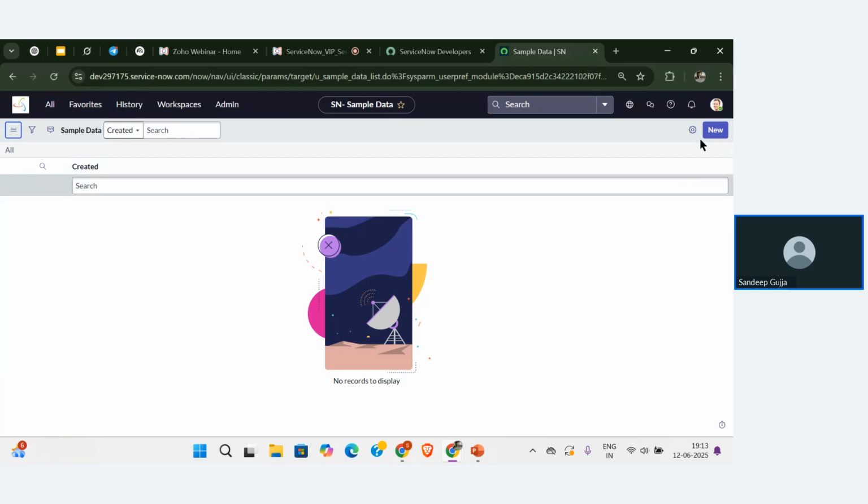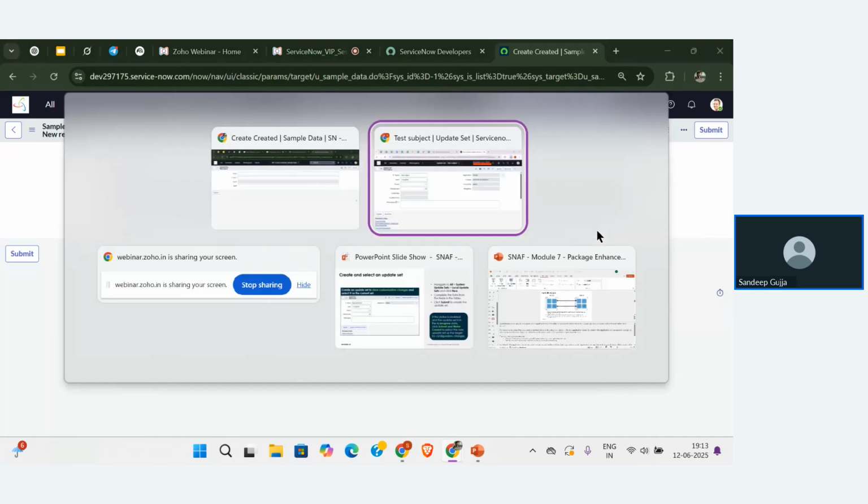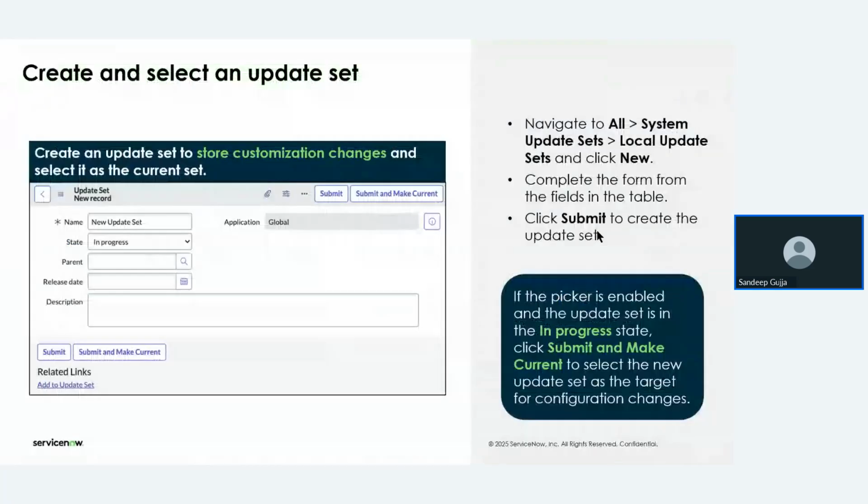But if you go for the new form, whatever fields we created, and the properties that we additionally added to the fields, which are nothing but configurations, are loaded into the update set. That means update set is going to store the configurations. Update set is not going to store the records. So here we have confirmed how this particular update set is going to store the data.